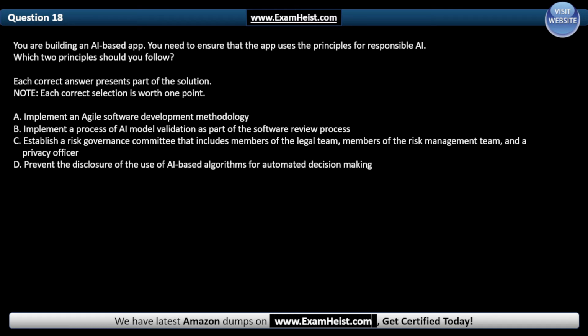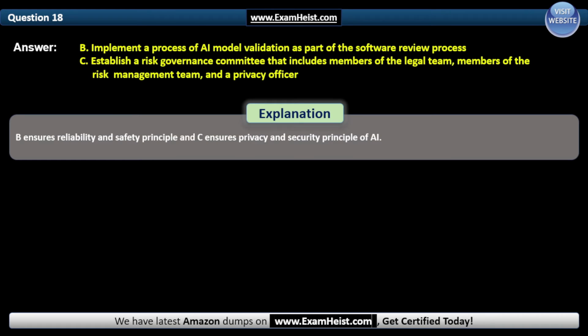And the correct answers are B. Implement a process of AI model validation as part of the software review process. And C. Establish a risk governance committee that includes members of the legal team, members of the risk management team, and a privacy officer. B ensures reliability and safety principle, and C ensures privacy and security principle of AI.